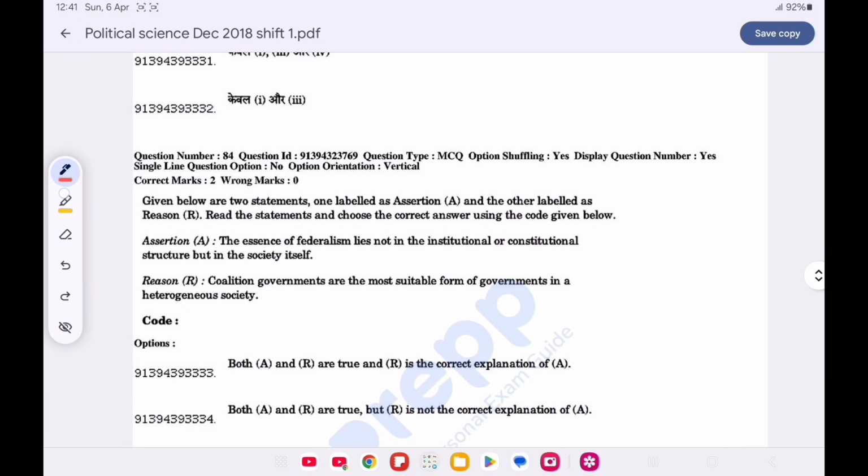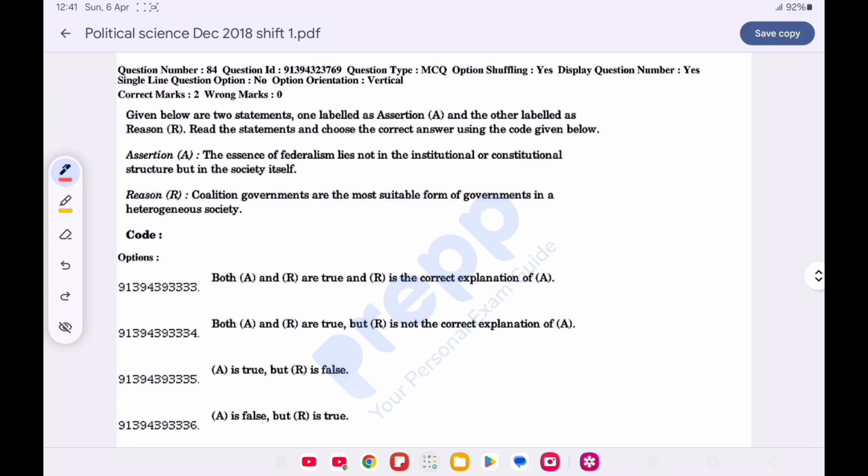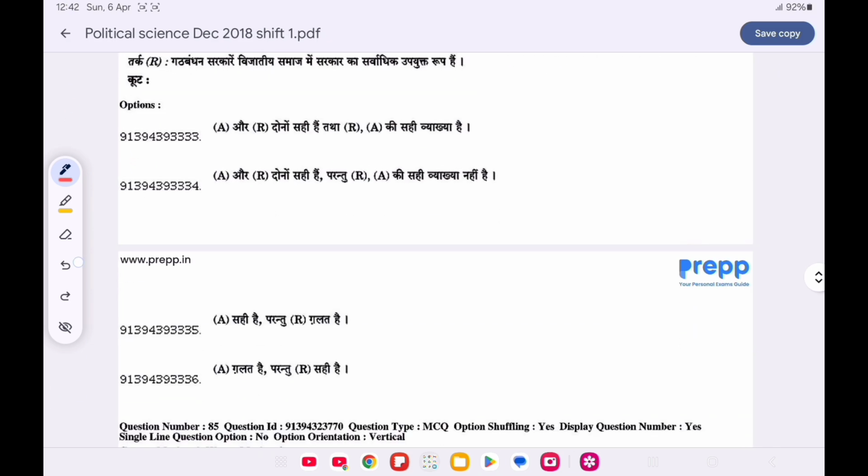Now question number 84 is assertion, reason. Assertion: The essence of federalism lies not in the institutional or constitutional structure but in the society itself. Reason: Coalition governments are the most suitable form of government in a heterogeneous society. Option B is correct, both the statements are true, but R is not the correct explanation of A.